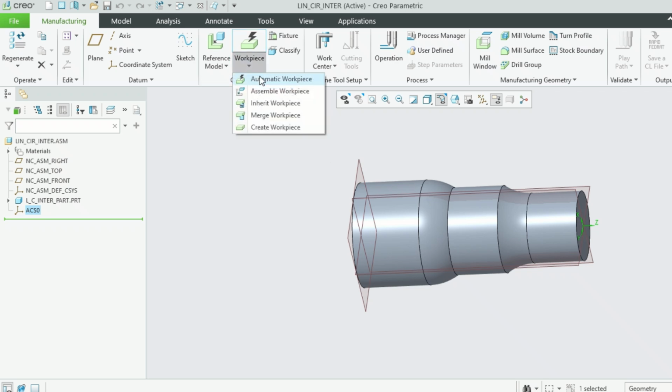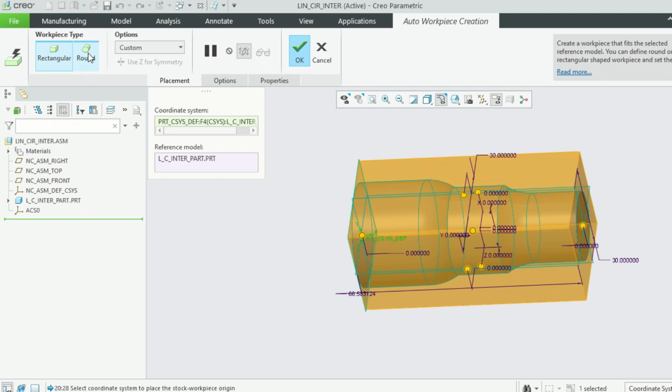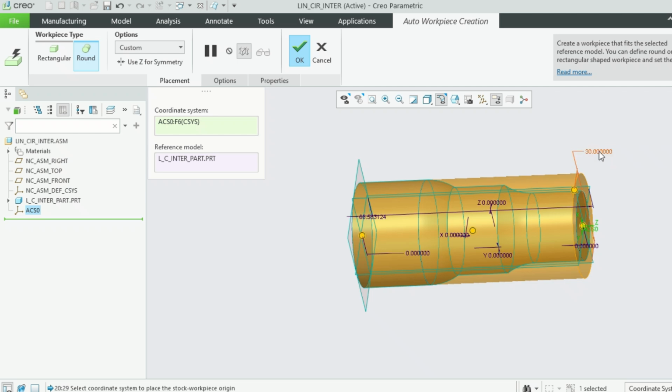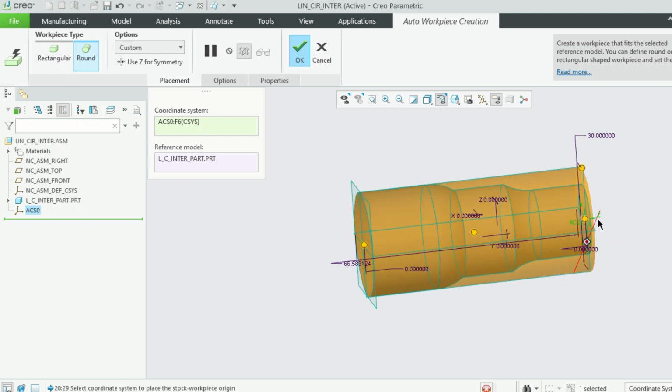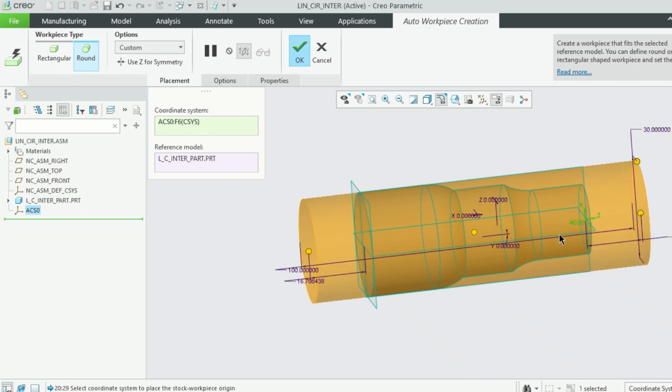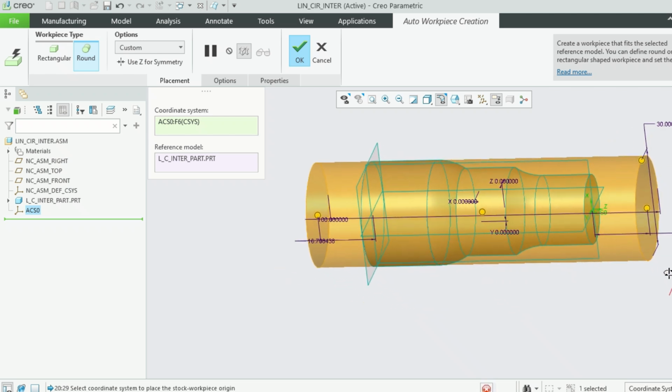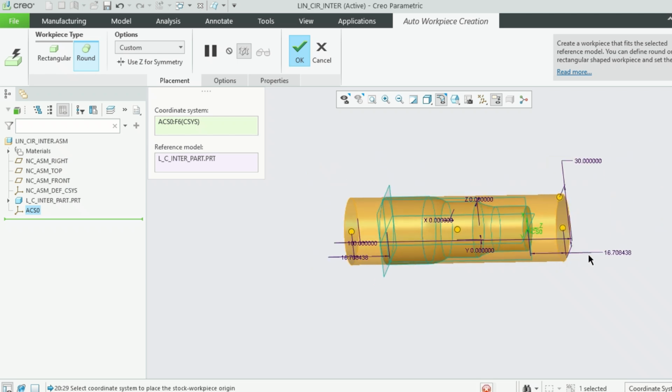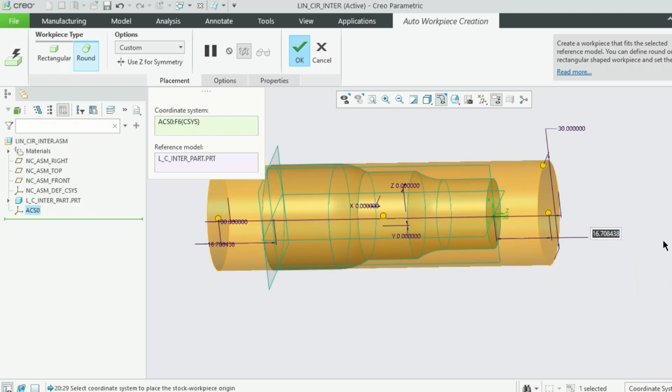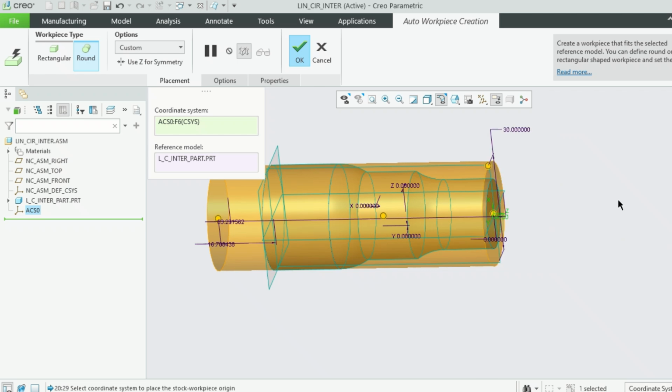Now let us assemble an automatic workpiece. Let's refer to this and then give 30 mm, no problem. And this length, instead of this, let's keep it 100 mm. But this goes both ways. This side, let's keep it 0.